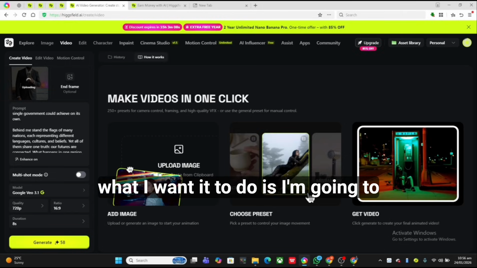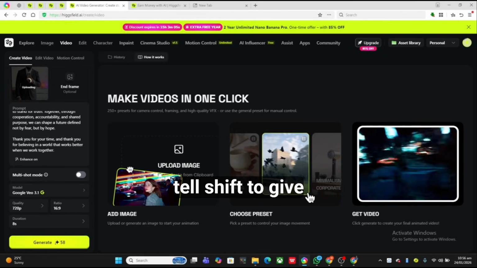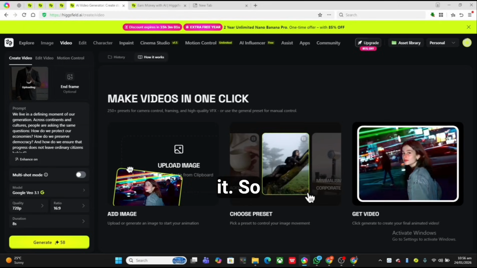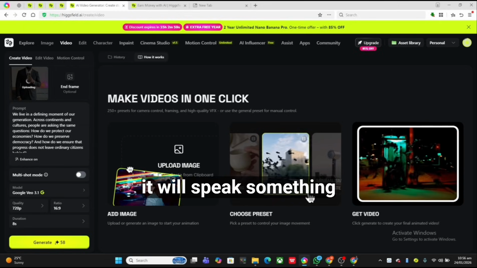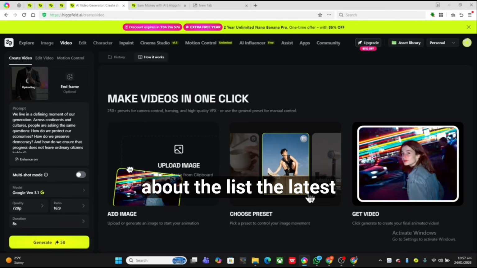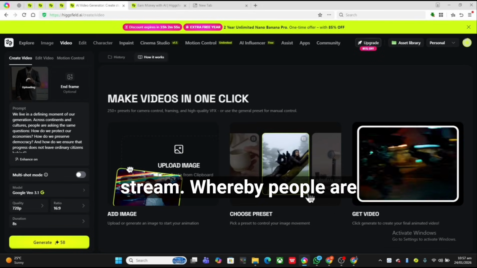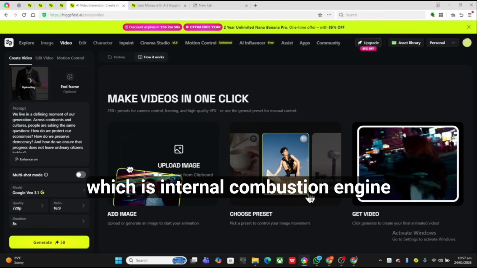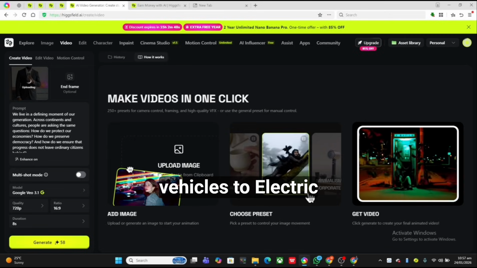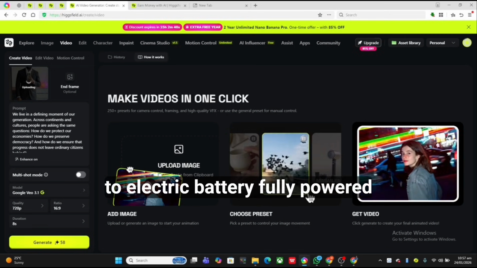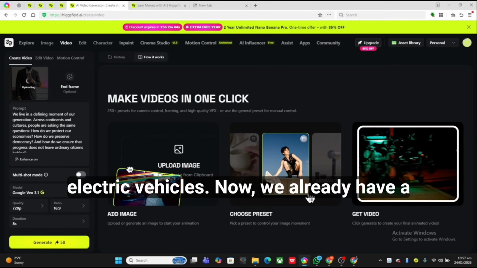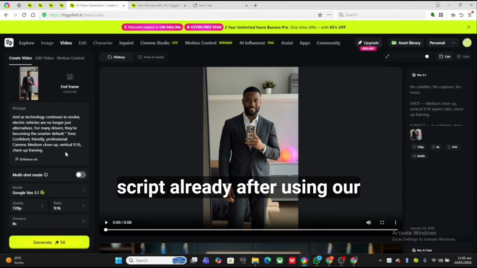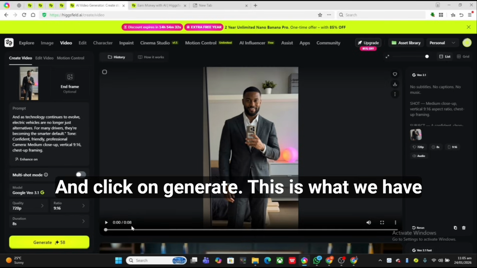So what I want it to do is I'm going to tell ChatGPT to give me a prompt for it, so it will speak something about the latest trend whereby people are transitioning from IC, which is internal combustion engine vehicles, to electric battery fully powered electric vehicles. Now we already have a script already. After using our prompt and clicking on generate, this is what we have already.